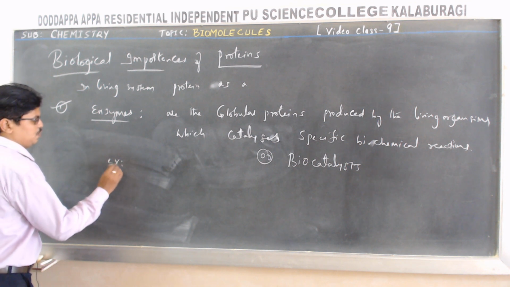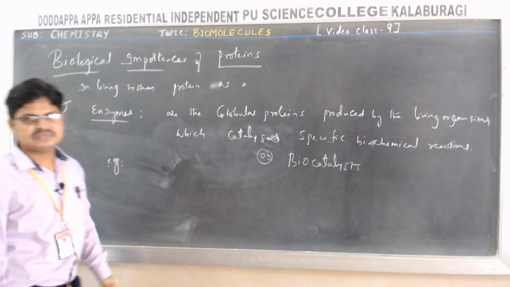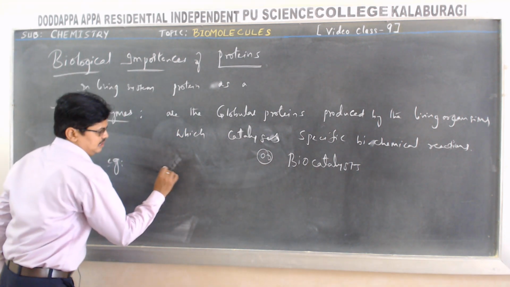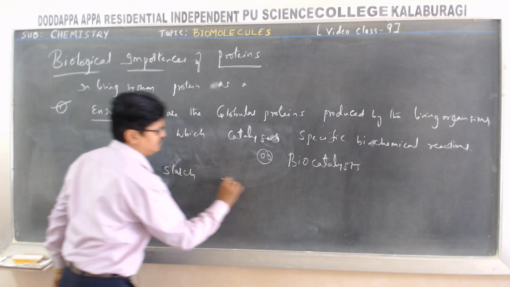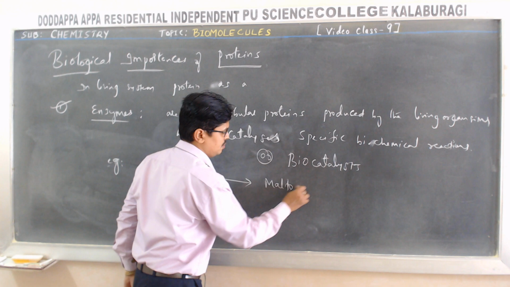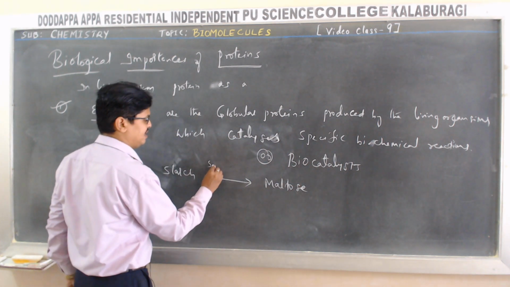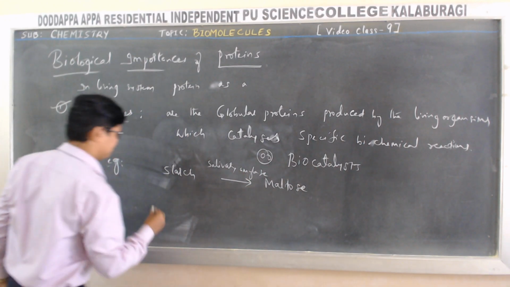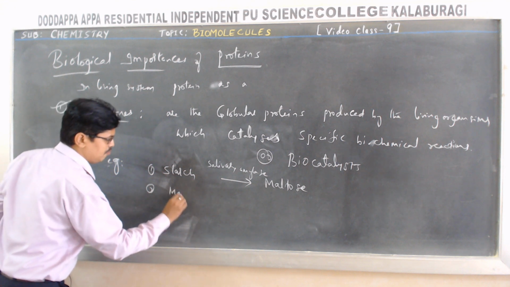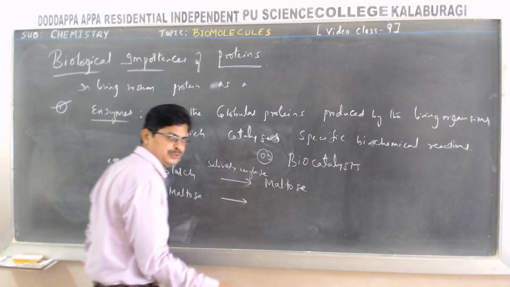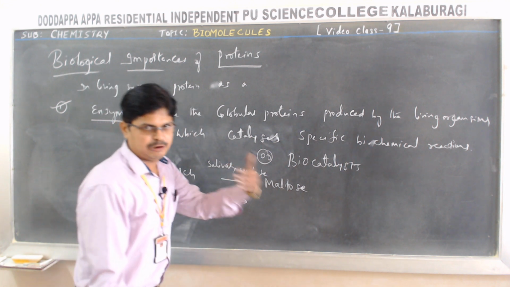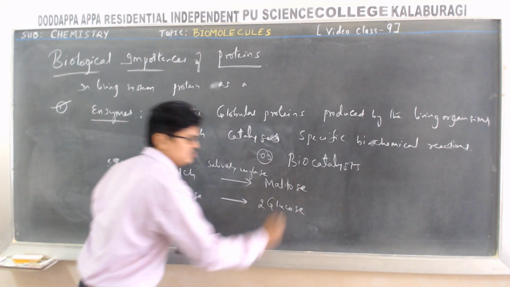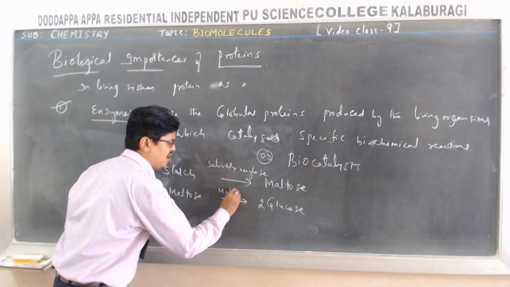Then, examples. In one of our previous classes we came across that starch is converted into maltose by the specific enzyme salivary amylase. And further, maltose is hydrolyzed into 2 moles of glucose by using the enzyme maltase.